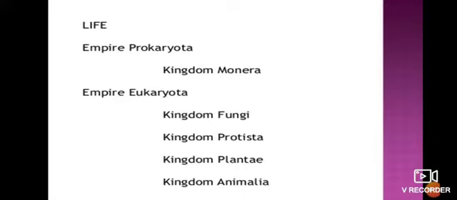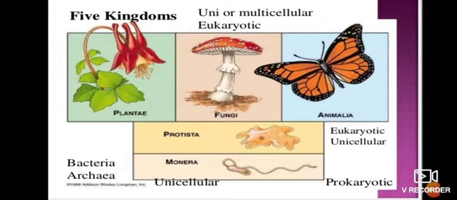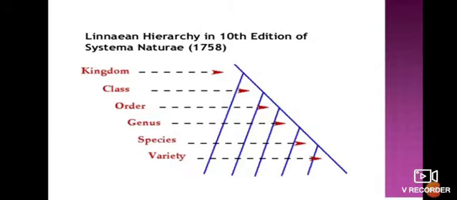Empire Prokaryota and Empire Eukaryota. Prokaryota only involves the kingdom Monera, and Eukaryota involves kingdom Fungi, kingdom Protista, kingdom Plantae, kingdom Animalia. I've shown the pictures of the five kingdoms, and these may be unicellular or multicellular eukaryotes like Plantae, Fungi, Animalia, and Protista. I've also shown the prokaryotes, which may be unicellular like bacteria and archaea.